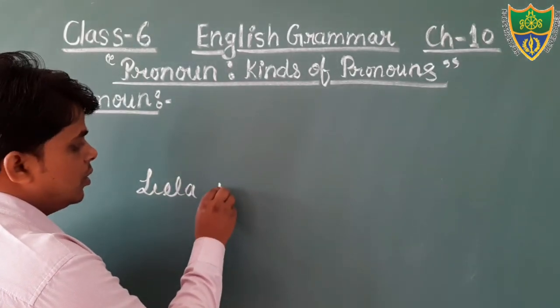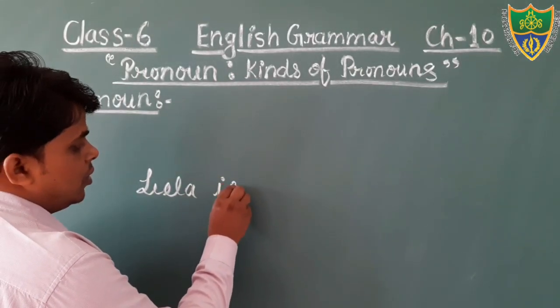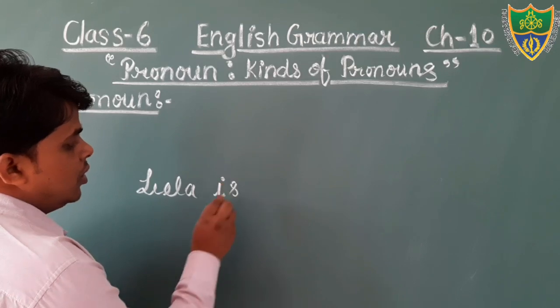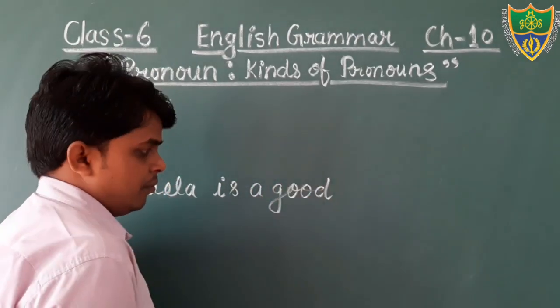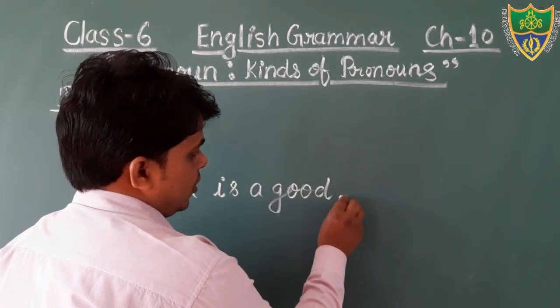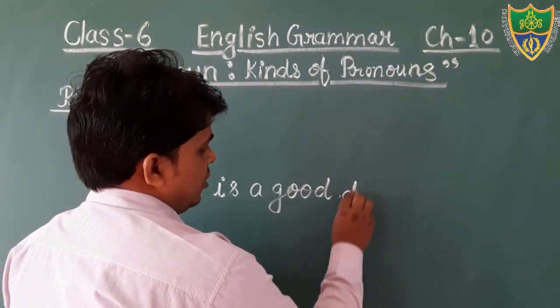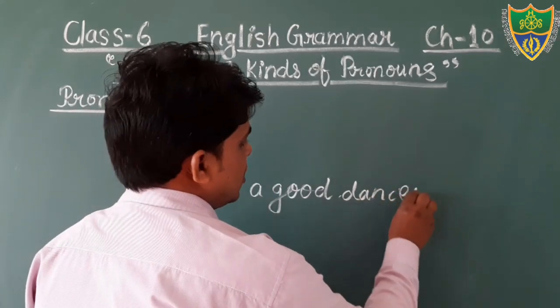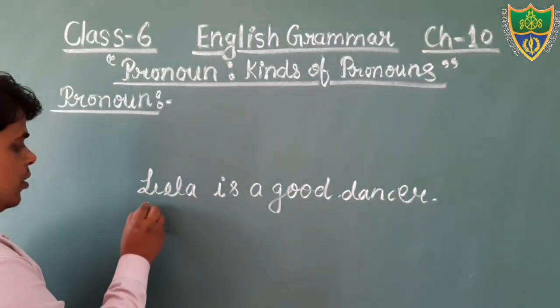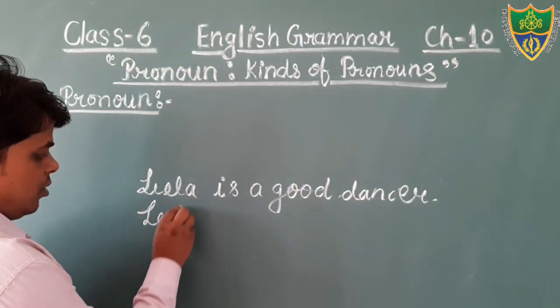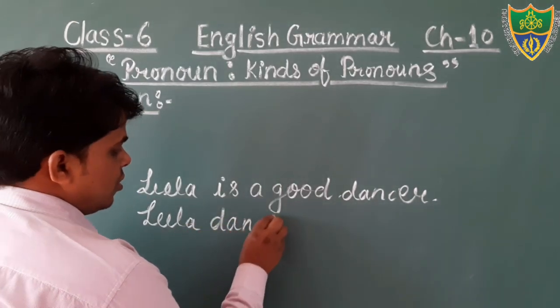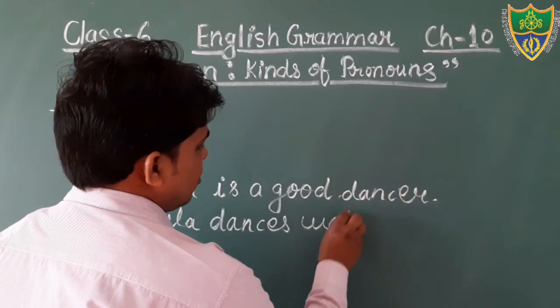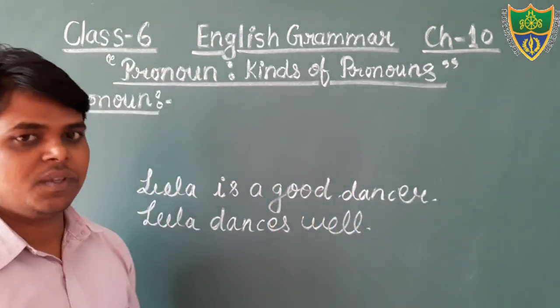Leela is a good dancer. Good dancer. This is one sentence. And Leela dances well. Dear students, this is another sentence.